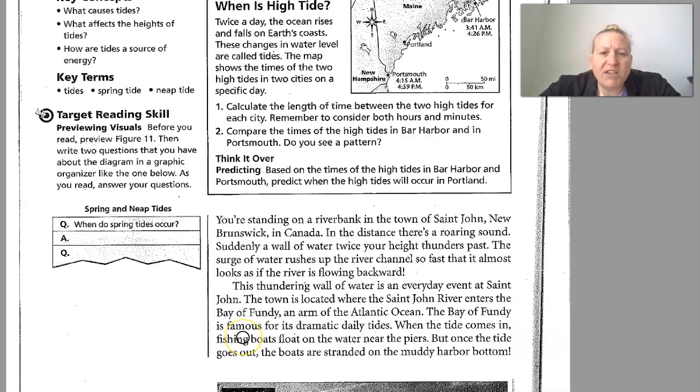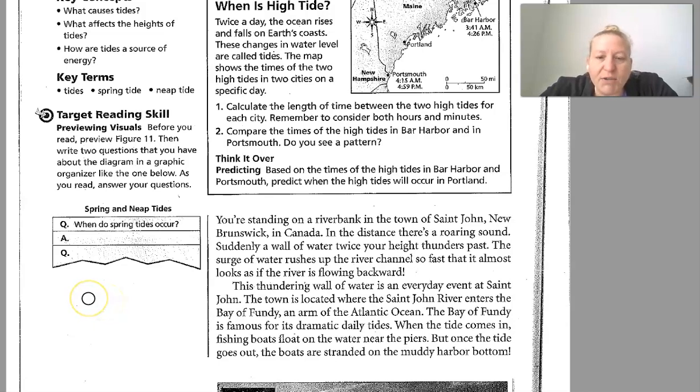All right. You're standing on a riverbank in the town of St. John, New Brunswick in Canada. In the distance, there's a roaring sound. Suddenly, a waterfall twice your height thunders past. The surge of water rushes up the channel so fast that it almost looks as if a river is flowing back. The thundering wall of water is an everyday event at St.